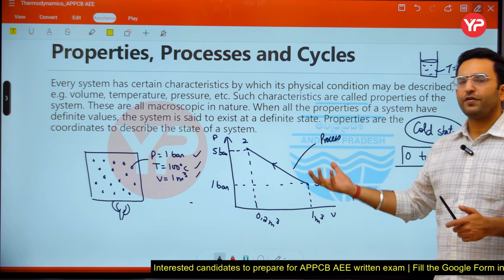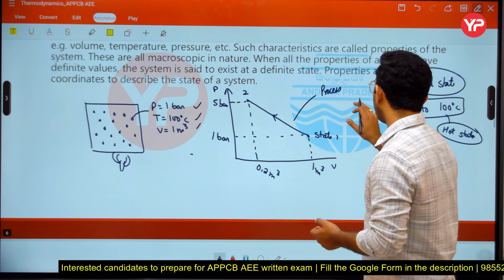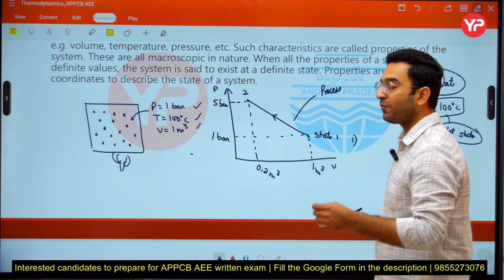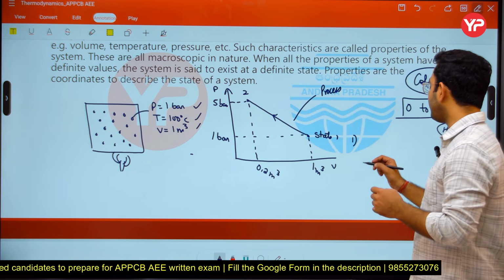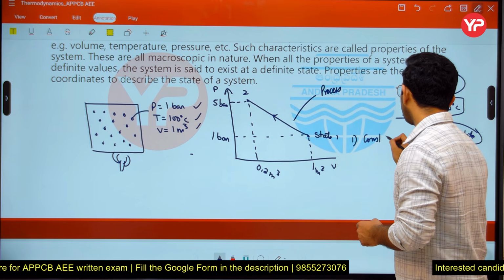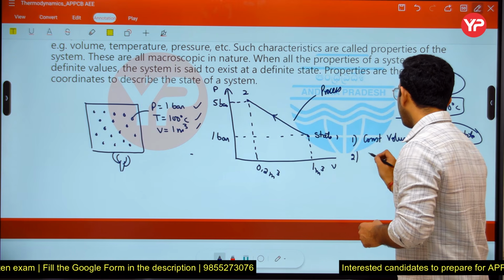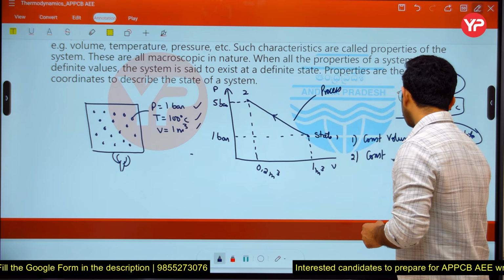So we may have different types of processes, and from a thermodynamic point of view, we have 5 important types of processes which you must know. The first one is the constant volume process, and the second is the constant pressure process.